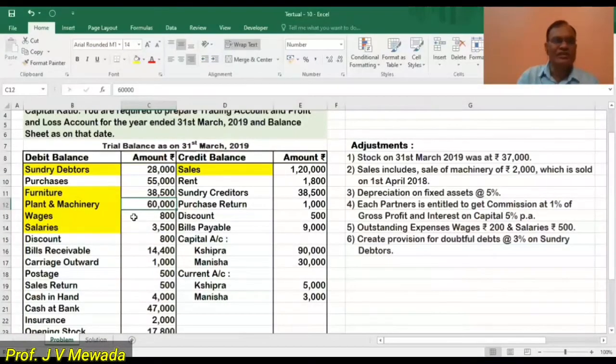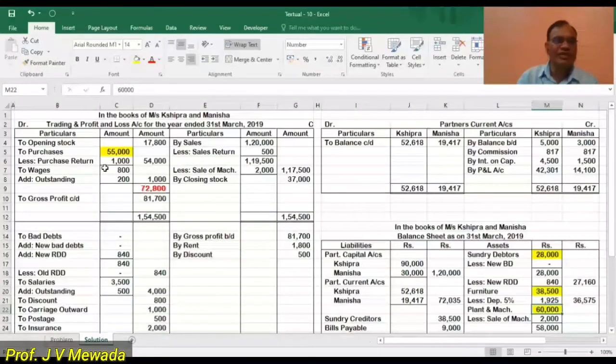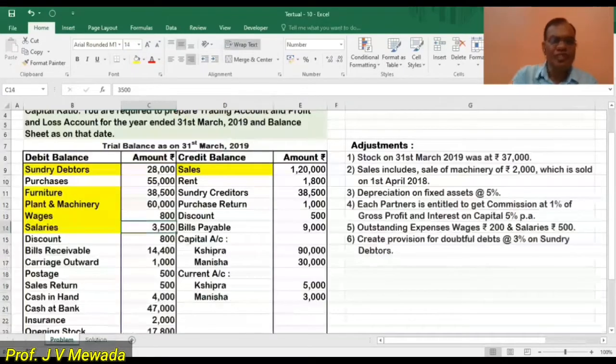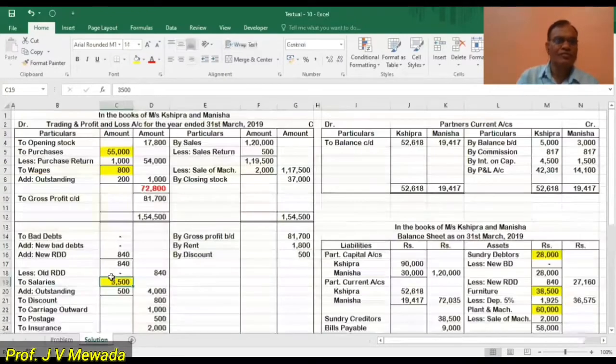Now we are having wages and salaries. So wages go in the trading account in the inner column, and salaries in the profit and loss account in the inner column. Now on the debit side of the profit and loss account, we are having discount. So discount is 800 on the debit side of the profit and loss account.